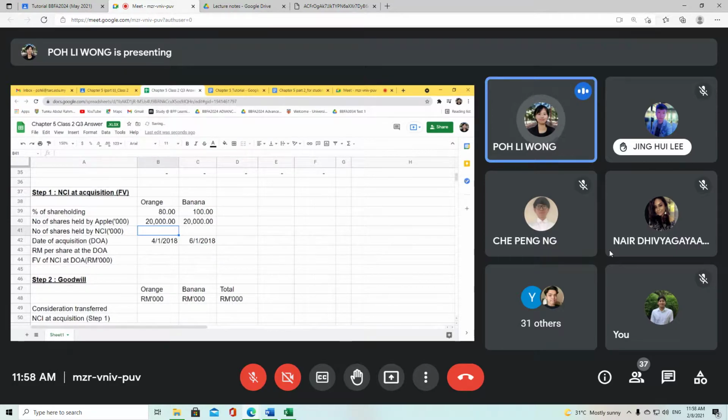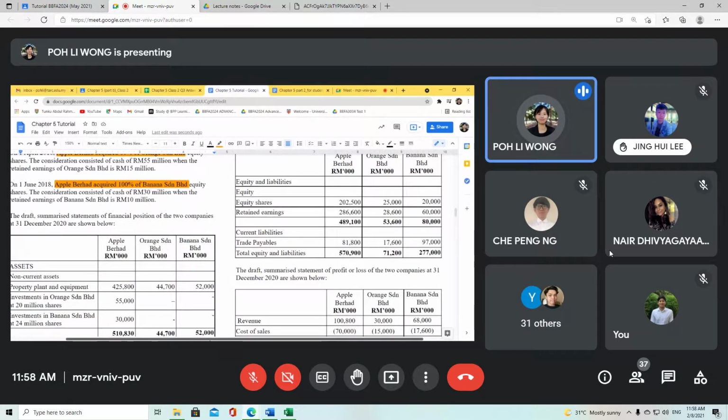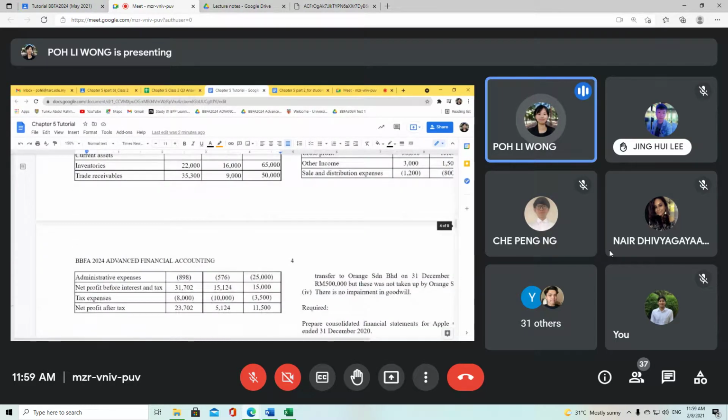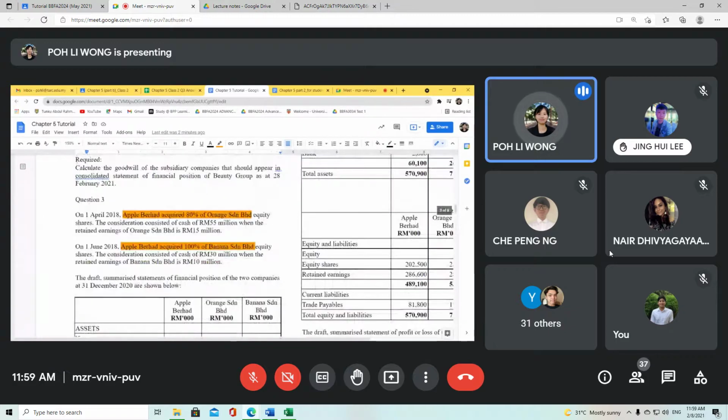The number of shares held by non-controlling interest will be 20% over 25 million, so it is 5 million, and for banana we don't have non-controlling interest. Now the date of acquisition is 1st April 2018 for Orange. For banana it is 1st June 2018. Okay, and you are preparing for 31st December 2020, so basically the acquisition is about 2.5 years ago.